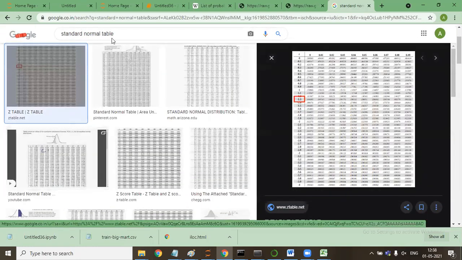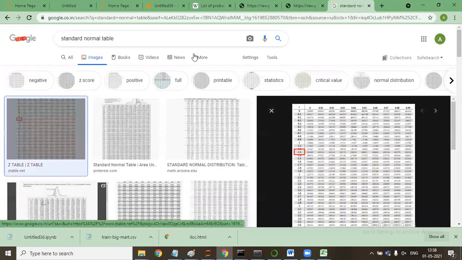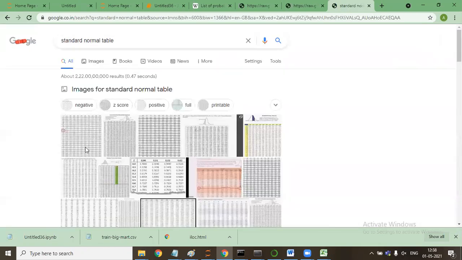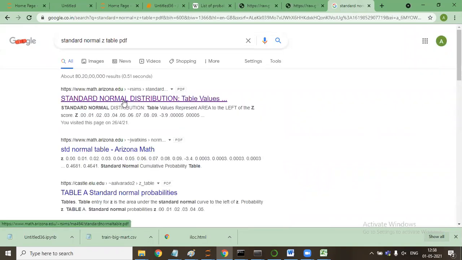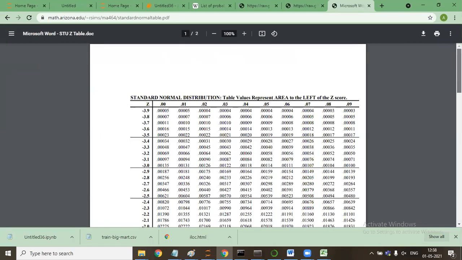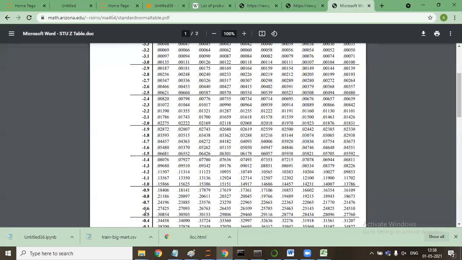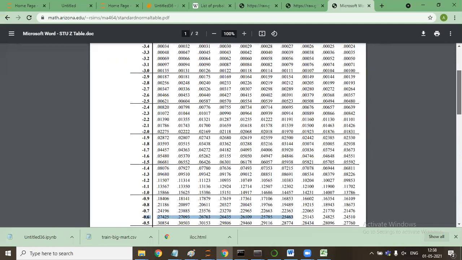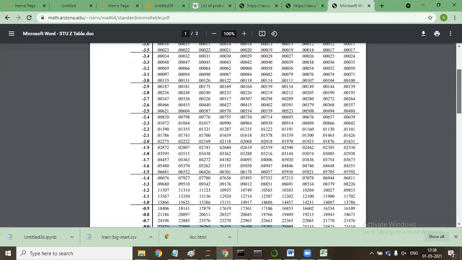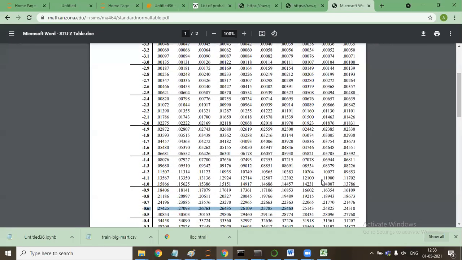Okay, so the image is blurred. Let me go to this. Under the normal Z table, what is the value? Minus 0.6, 0.66 something, 0.666. So the value is 0.25463.